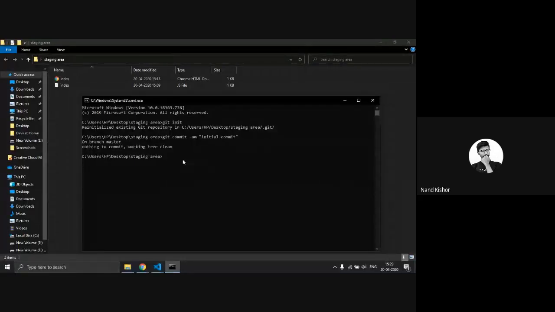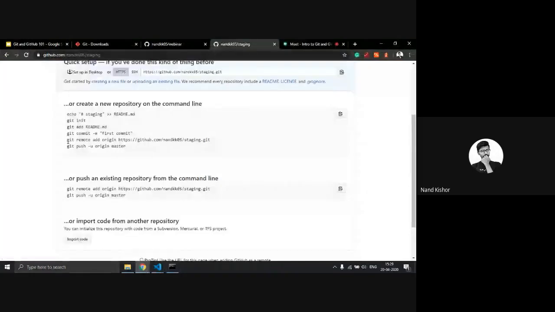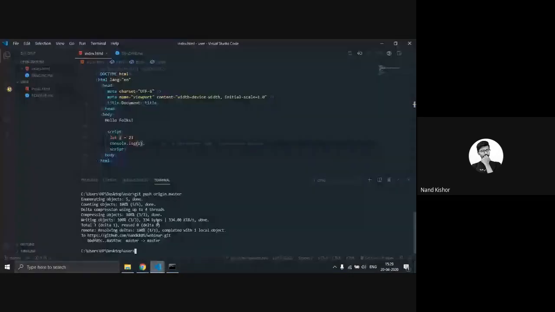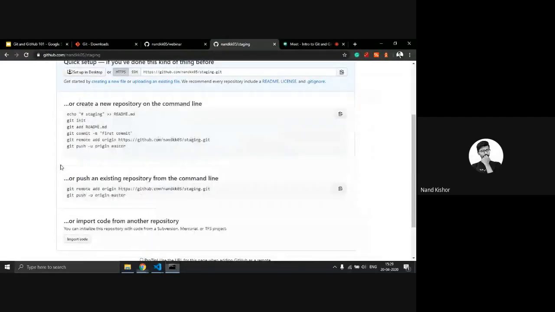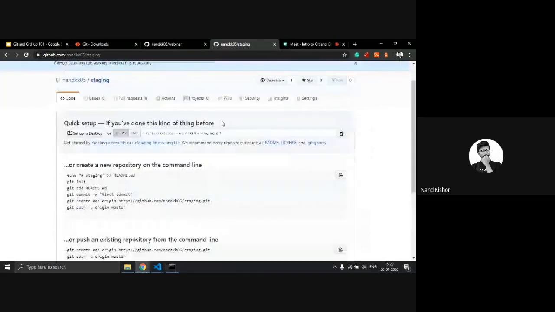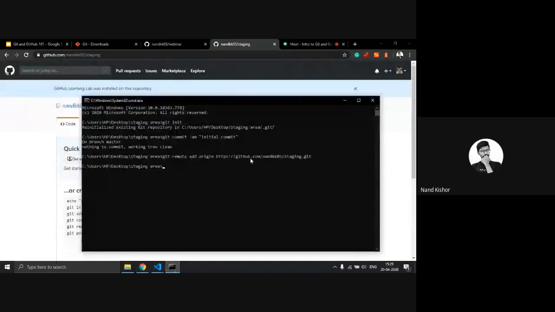Now what we will do is git remote. So we have to add the remote onto our local system. You can also see this command here, git remote add, and this is the name of your remote. So you can set it as anything. So commonly we always use origin. So I am typing in here origin, and after this you have to paste this URL given over here. So just copy that and paste in here. So now my remote is added to my local repository.